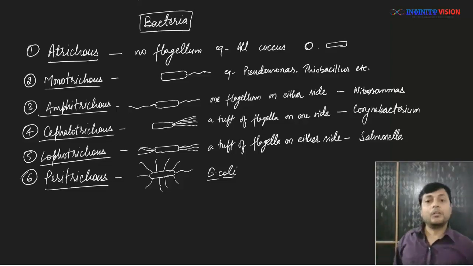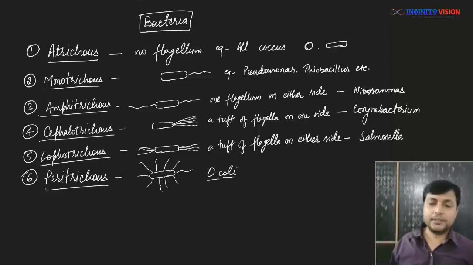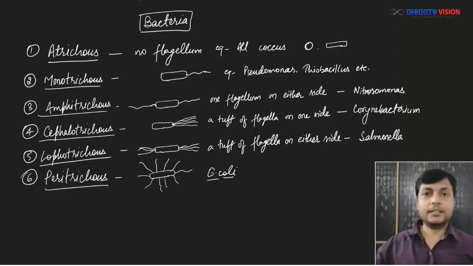So on the basis of flagellum, the bacteria can be Atrichus, Monotrichus, Amphitrichus, Cephalotrichus, Lophotrichus, and Peritrichus. So what we saw is bacteria on the basis of their shape can be coccus, bacillus, vibrio, or spirillum, and on the basis of flagella they can be Atrichus, Monotrichus, Amphitrichus, Cephalotrichus, Lophotrichus, and Peritrichus. So this is it for this video lecture. In the next video lecture we will continue and learn more about the bacteria. So stay tuned and stay safe. Thank you.